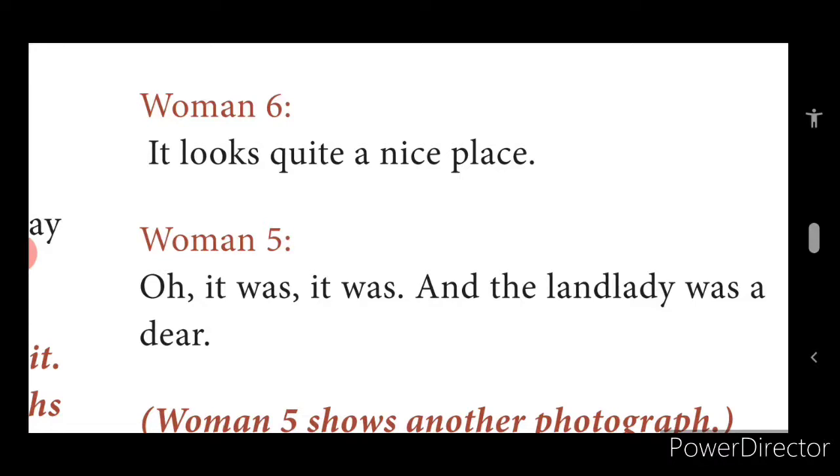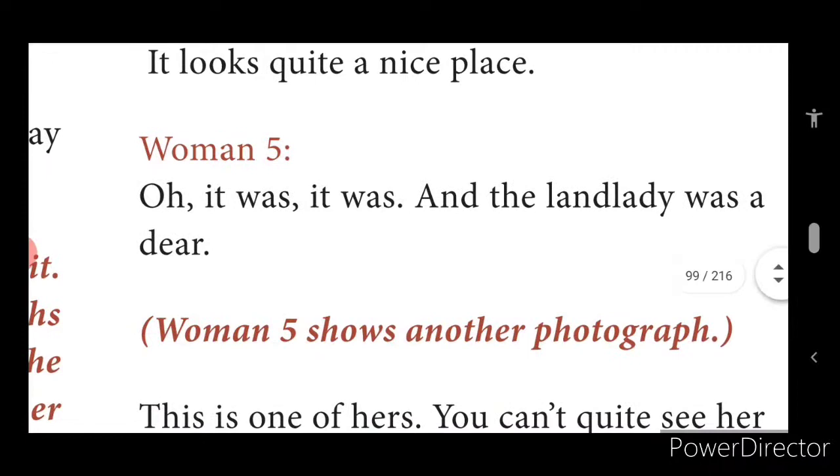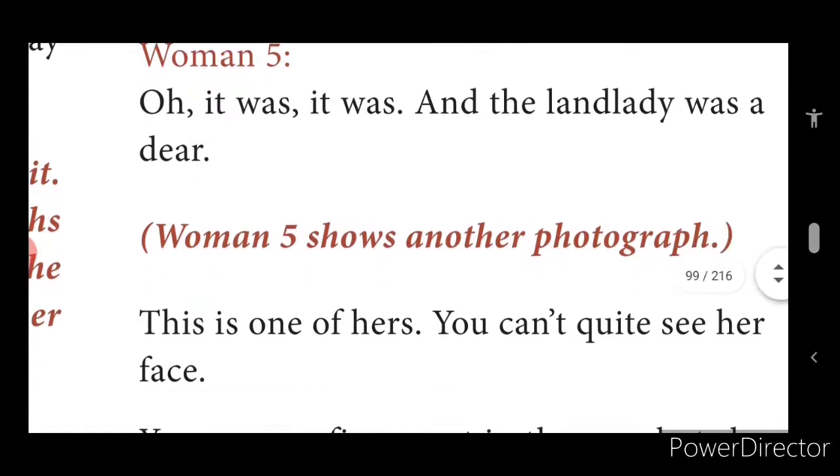The place is very nice. And woman 5, oh, it was. Indeed, this landlady was dear. As she keeps showing the photos, children, she keeps describing the person in them, that her landlady was a dear one, which means she was a good landlady.